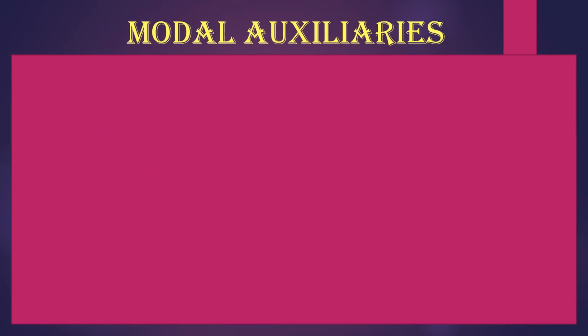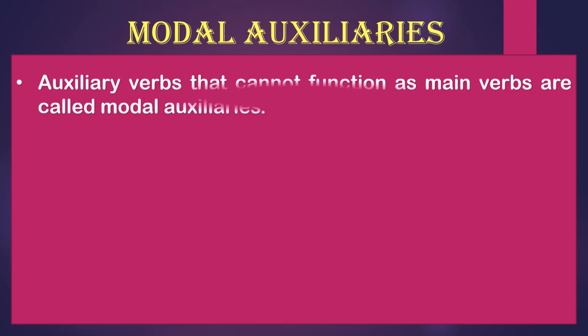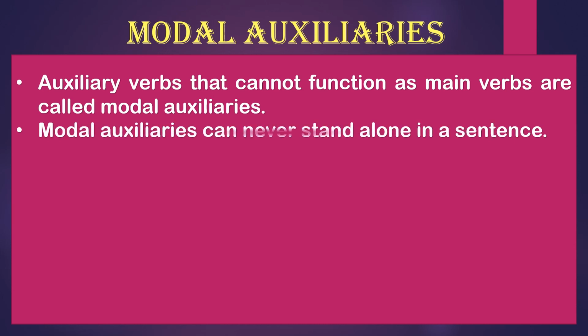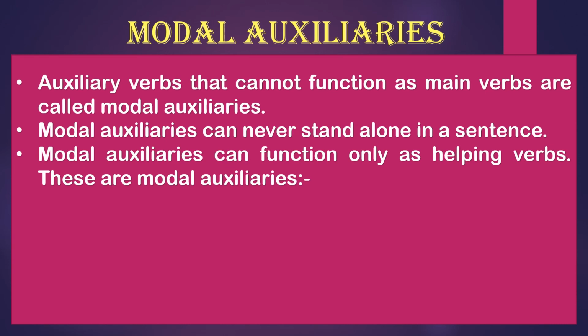Next are modal auxiliaries. What are modal auxiliaries? These are the verbs that cannot function as main verbs, and they are called the modal auxiliaries. Modal auxiliaries can never stand alone in a sentence. They always need the help of the other main verbs. For example, the modal auxiliaries can function only as helping verbs.